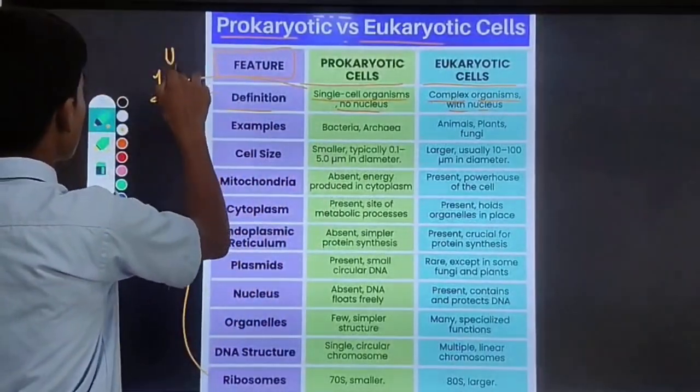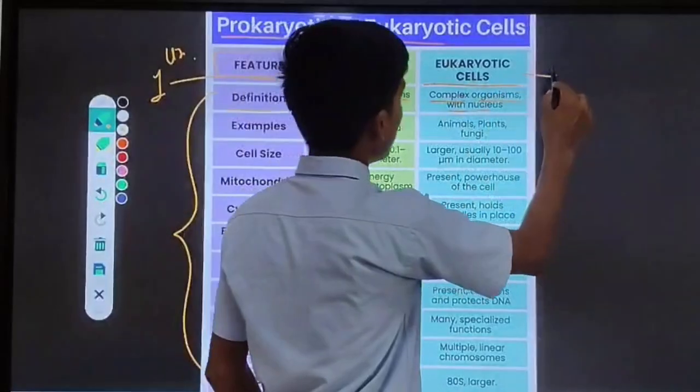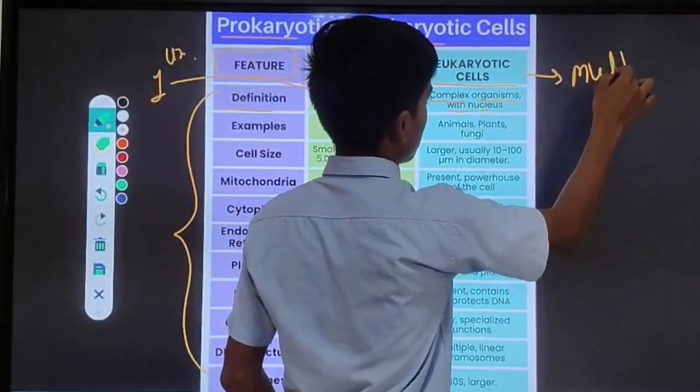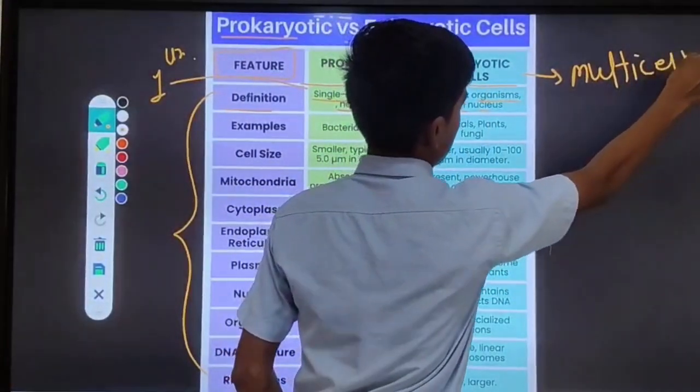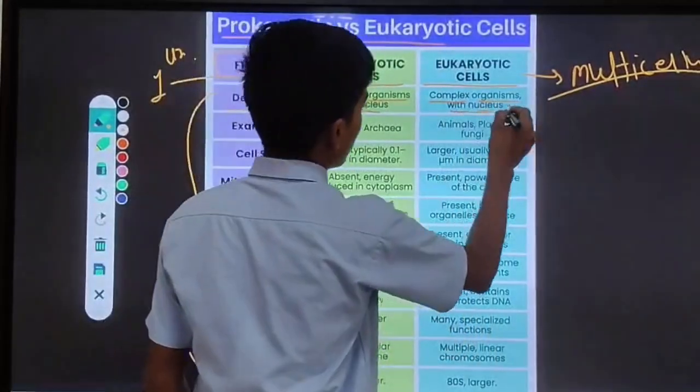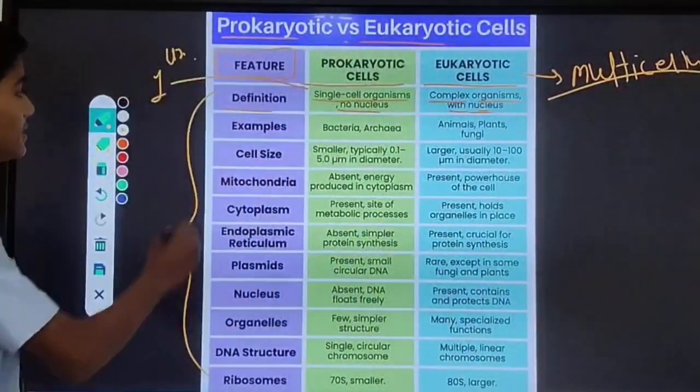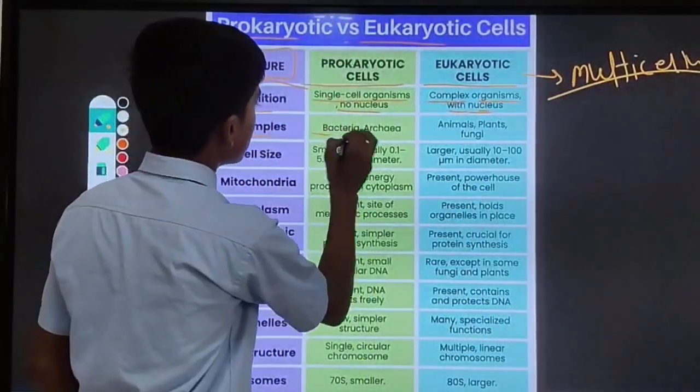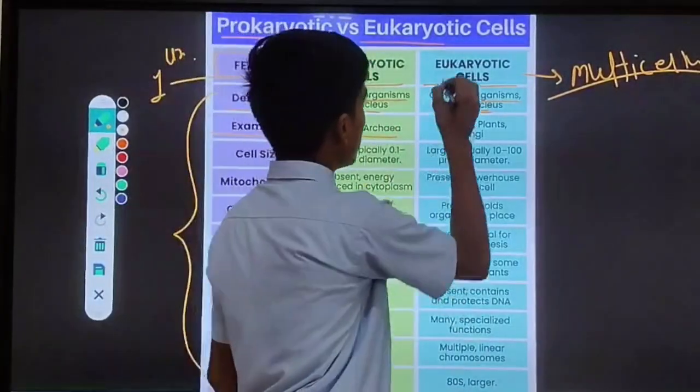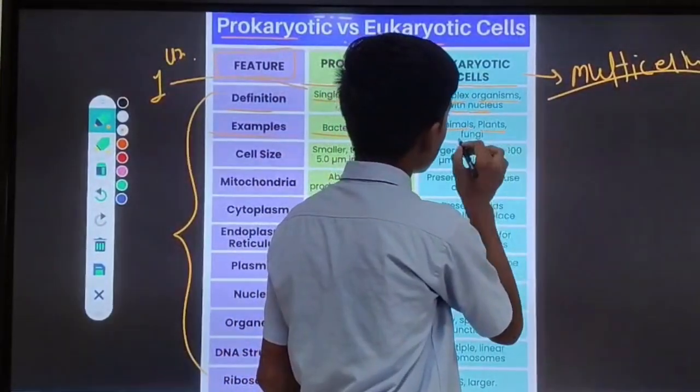These are unicellular and eukaryotics are multicellular, and they have a nucleus. For example, prokaryotics are bacteria and archaea, and eukaryotics are animals, plants and fungi.